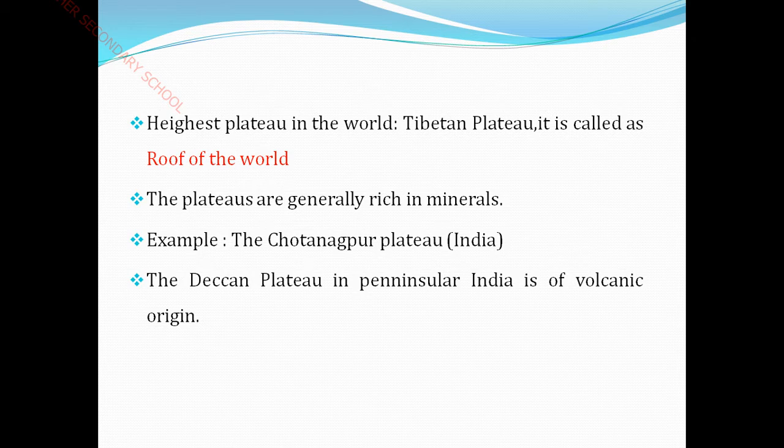Peninsular means the land whose three sides are surrounded by water bodies. How? Take an example of your India map. There you can see the Arabian Sea, the Bay of Bengal and the Indian Ocean, water bodies surrounding the land. And the inside land part of southern India is called what? That part is known as the Deccan Plateau. Okay, so here you come to know that the Deccan Plateau in peninsular India is a part of volcanic origin.